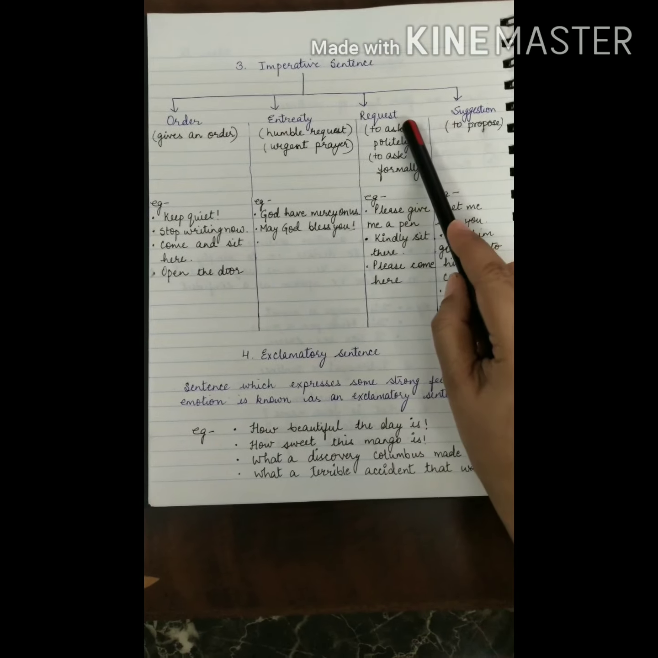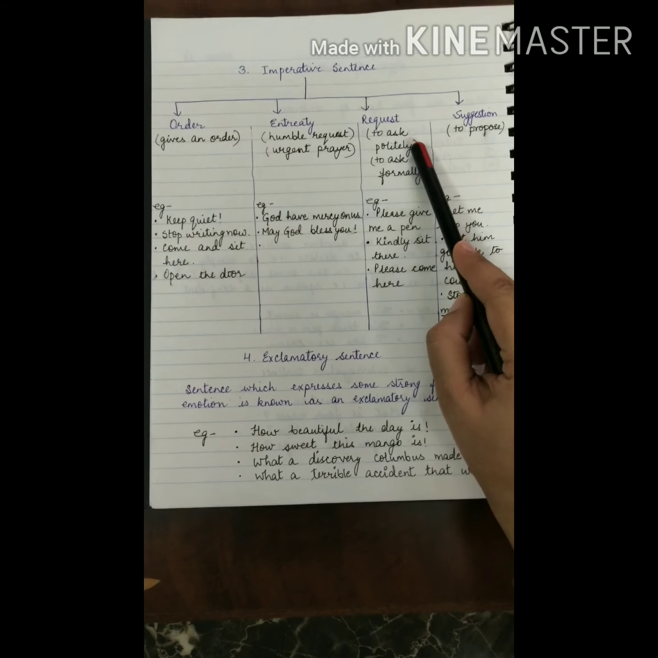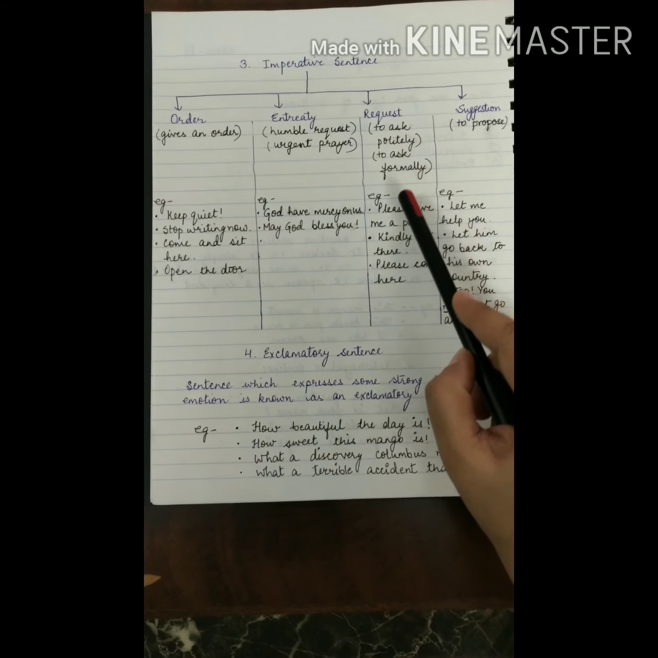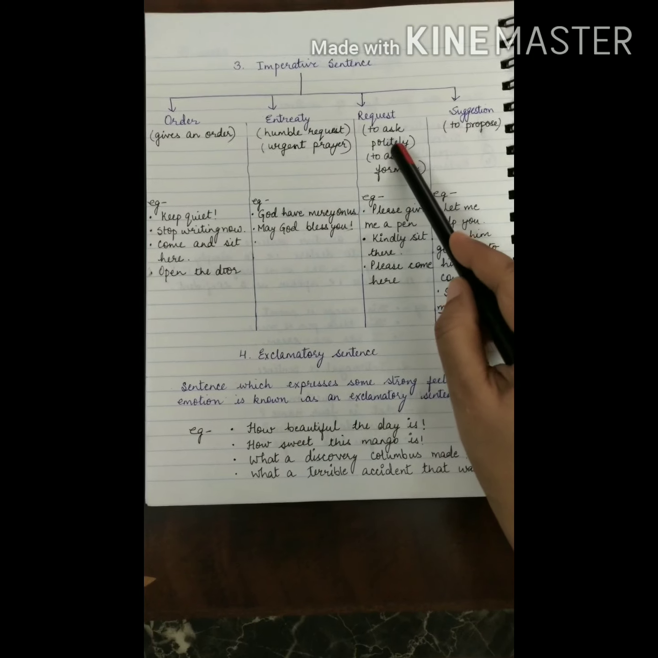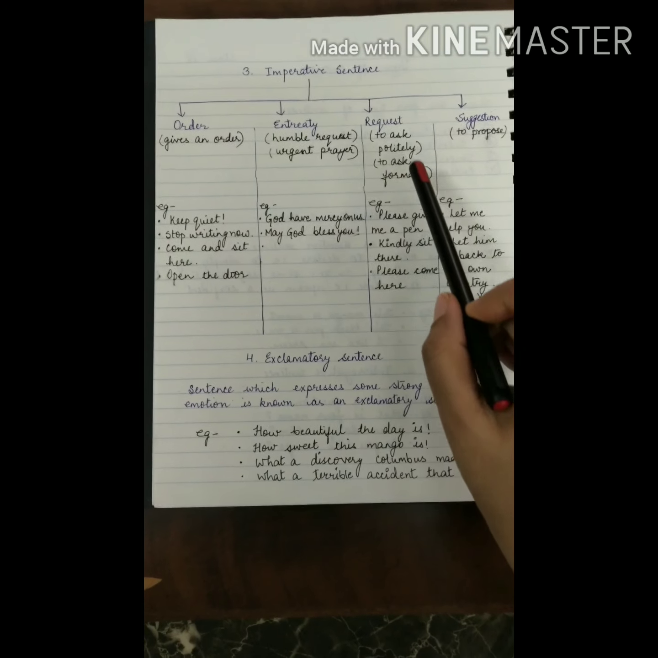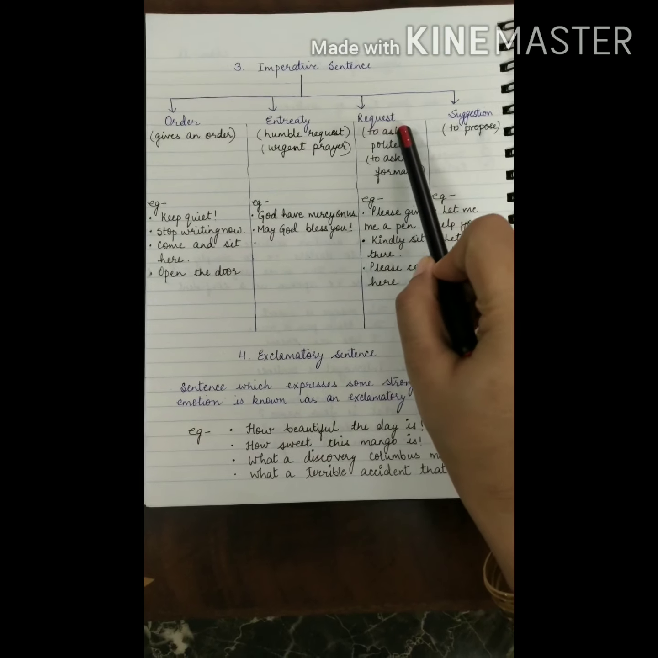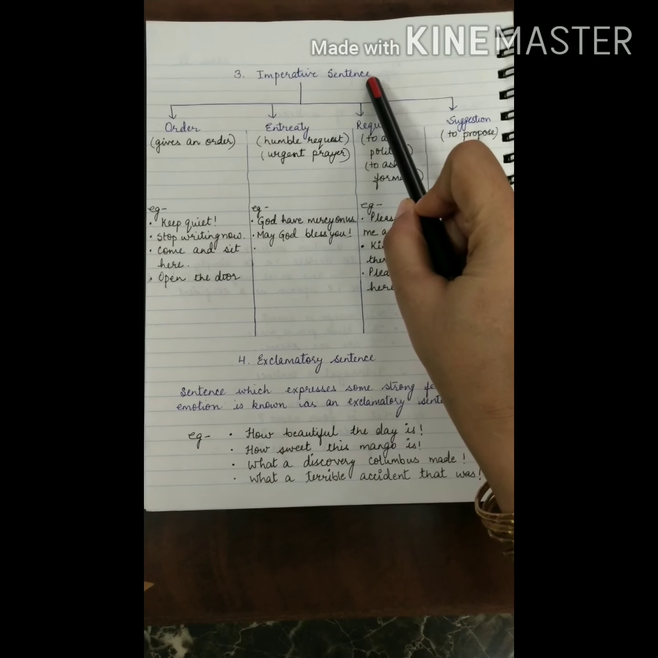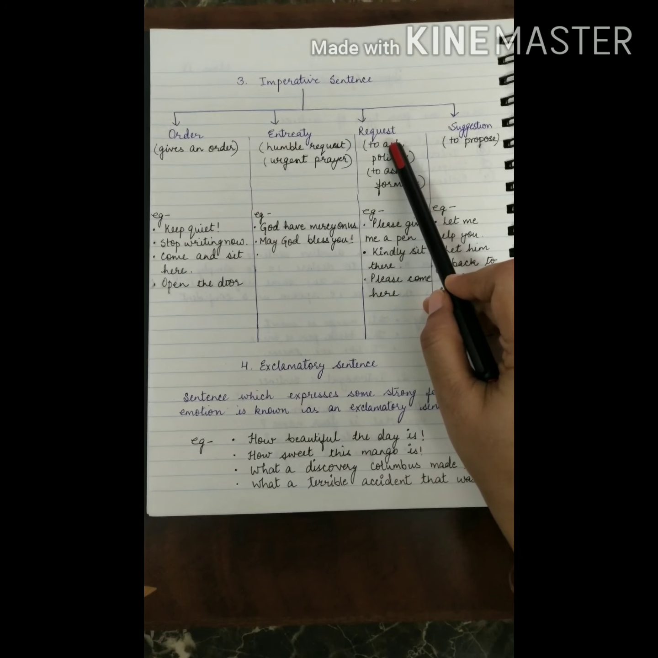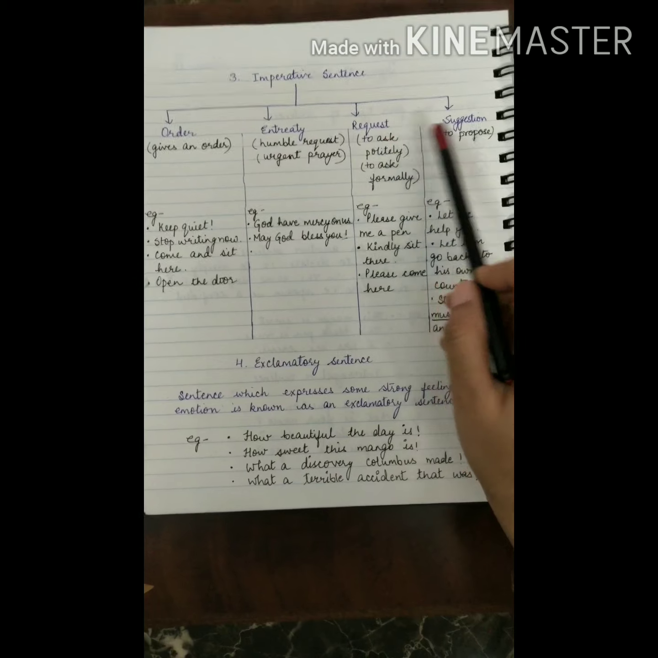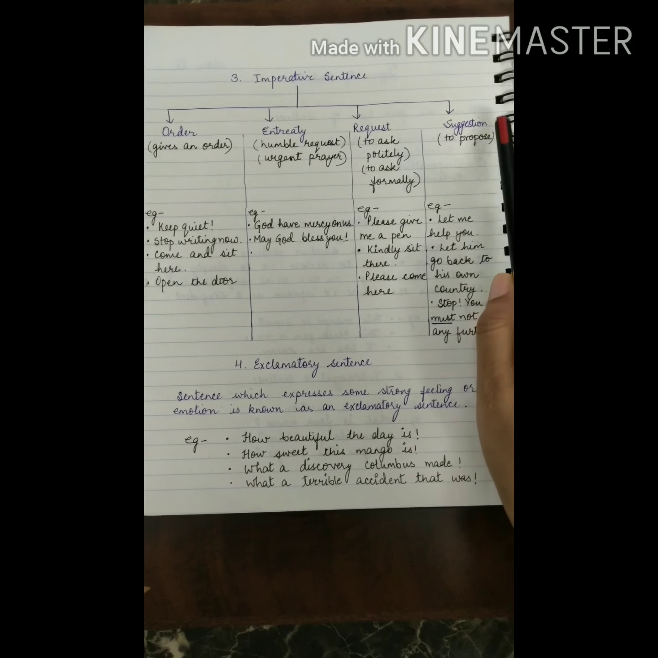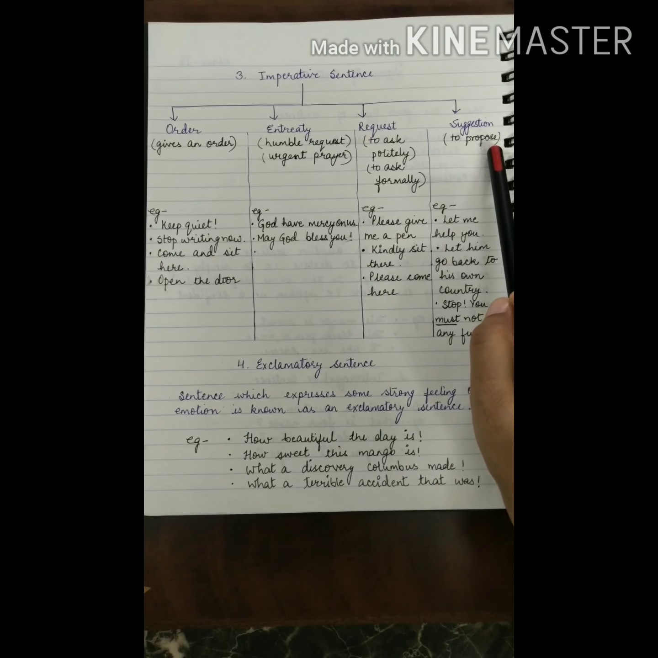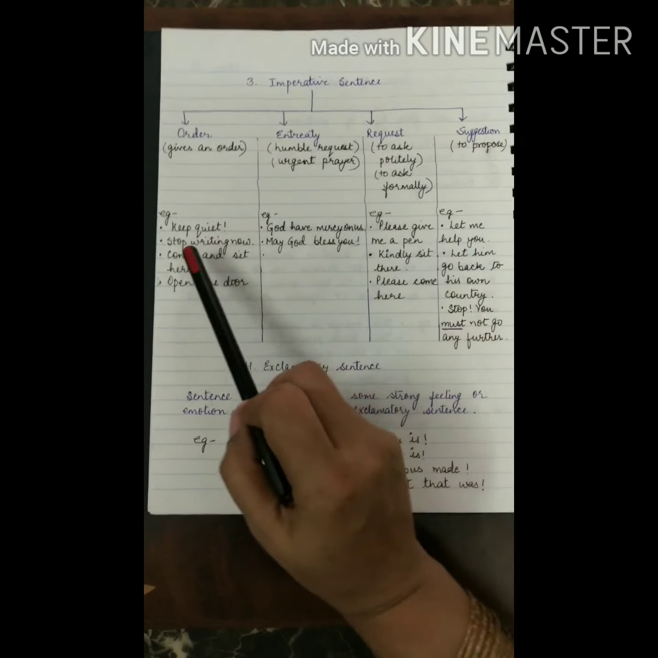Right? Next is request. Request is to ask politely. Sentences that use words like please or kindly will come into this category of request, imperative type of sentence, and the category will be request. Then fourth is the suggestion. Suggestion is to propose. Okay, we will take the examples.